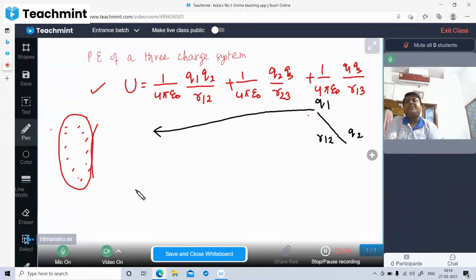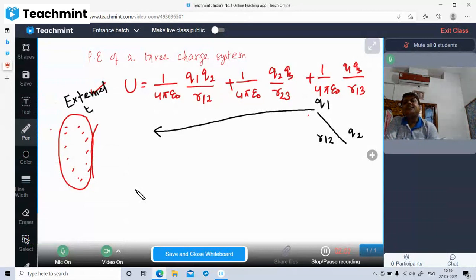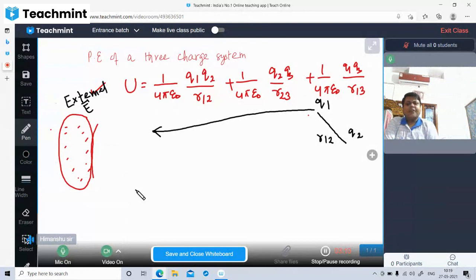But in the presence of an external electric field, this charge will experience a force, that may be attractive or repulsive, and accordingly we do work against the electric field, and that is stored as potential energy.